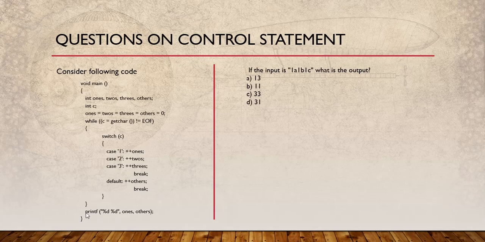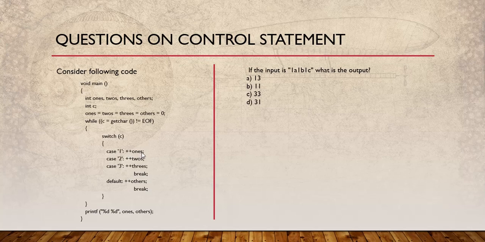After that, the values of plus1 and others are printed by this statement. So here you have been given 1a, 1b, 1c and then asked what is the output. So we'll check that. For 1a, when 1 is given here, plus1 would be incremented by 1.